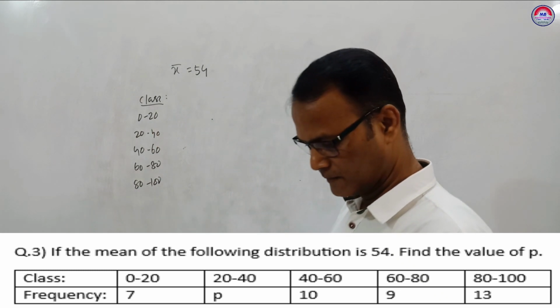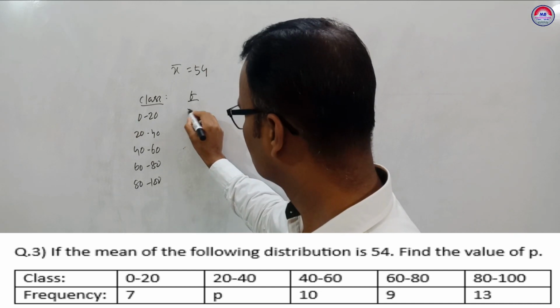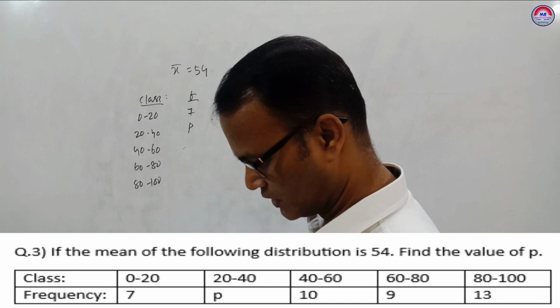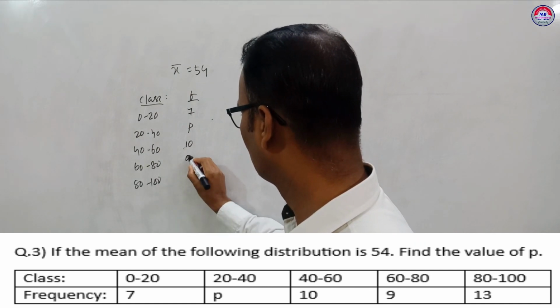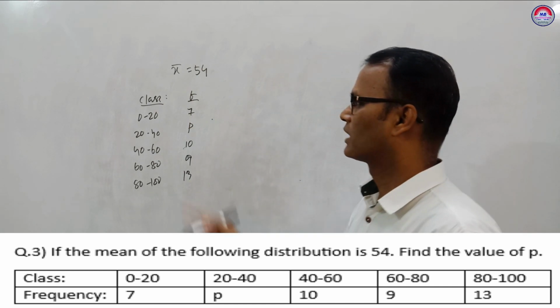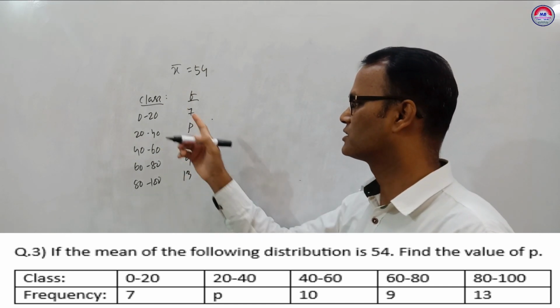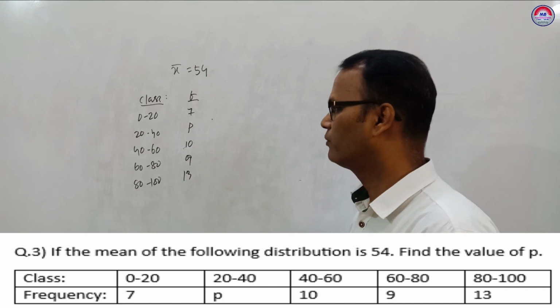Frequency given 7, p, 10, 9, 13. Class interval given, frequency given, and mean also given. We have to find the value of P.